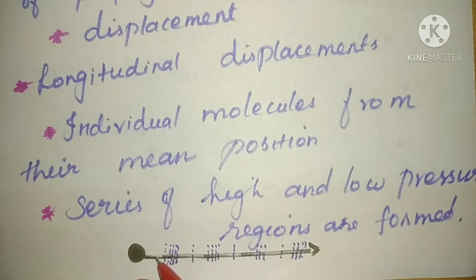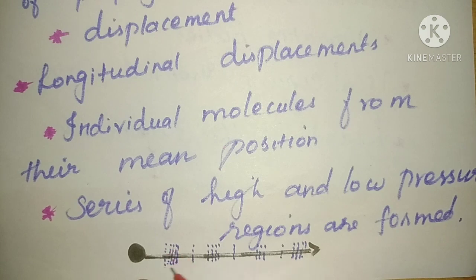Like that, the vibration of the particles will be transferred, and the energy will move from one particle to another due to this vibration. The particle will not be going from one place to another; only the vibration is moving from one particle to another. Here in this region we can see the crowded lines.